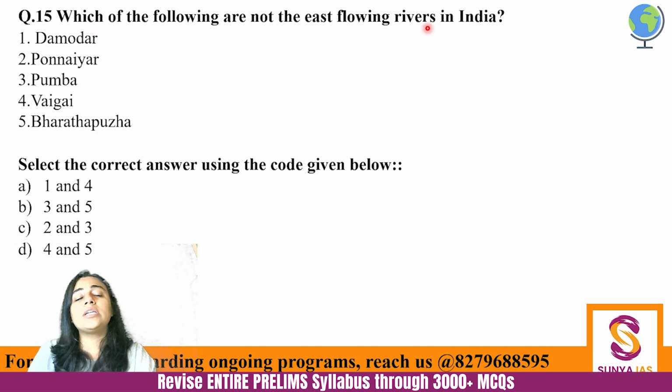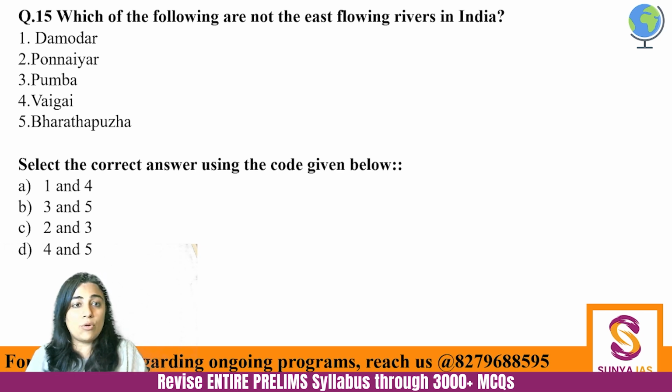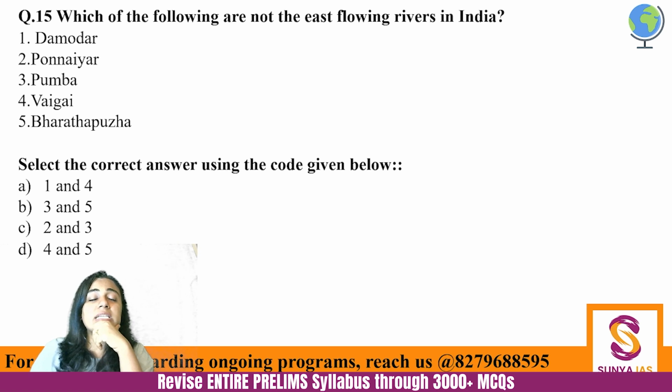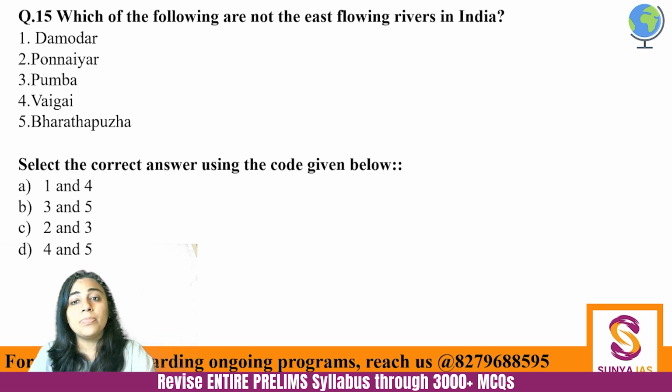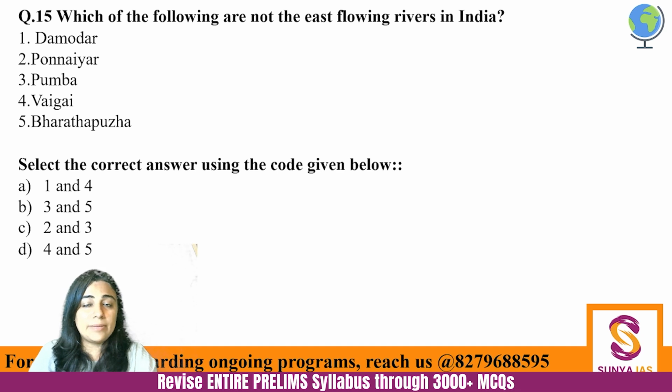Which of the following are not east flowing rivers of India? Damodar, Ponayar, Pamba, Vaigai, Bharatpuzha. So let's do the elimination technique for once. Damodar is an east flowing river, I told you already, and Damodar is actually the only east flowing river which flows in a rift valley. So Damodar is east flowing, so wherever Damodar is there, we'll cut that option. So A is eliminated. Then there is Ponayar, Pamba, Vaigai and Bharatpuzha.